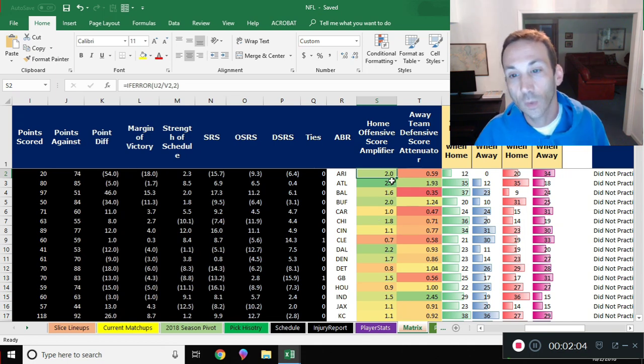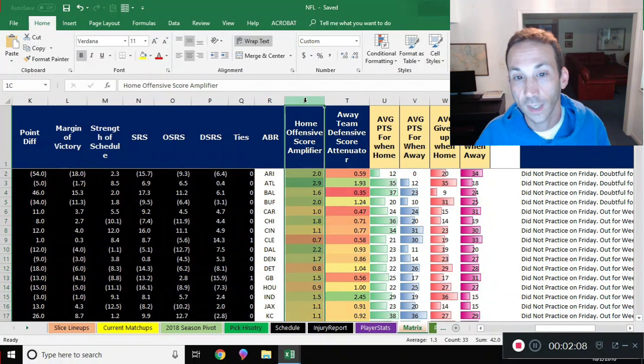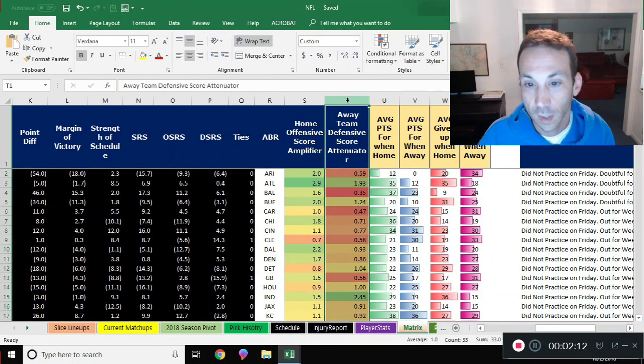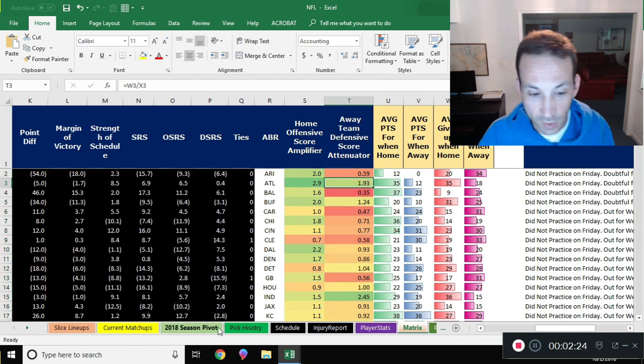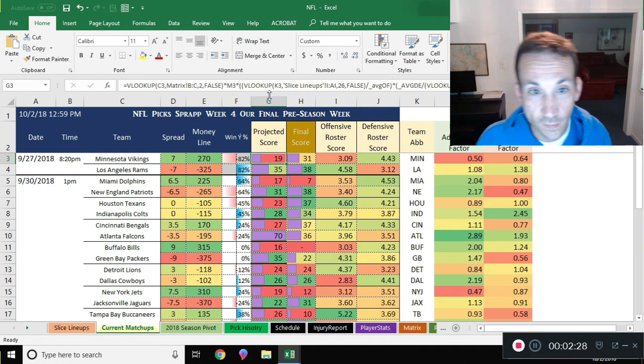It's called the home offensive score amplifier. How much more are they scoring when they are at home versus when they're away? How much are they withholding or dropping the other team's offense, stopping them from scoring points? How much more effective are they at doing that when they are at home? That's what I wrote here. I put these ratios in here and I brought them into the formula for our predictive scoring.